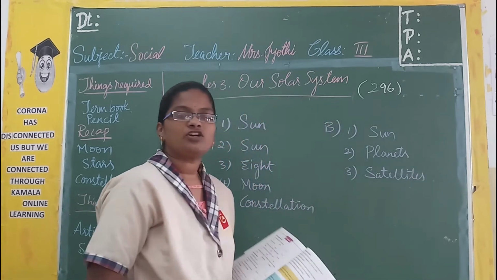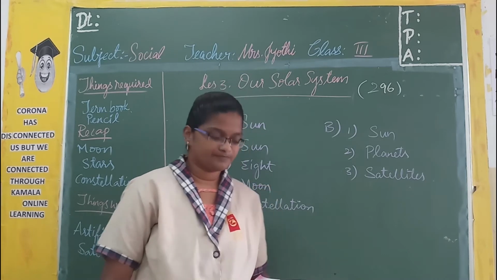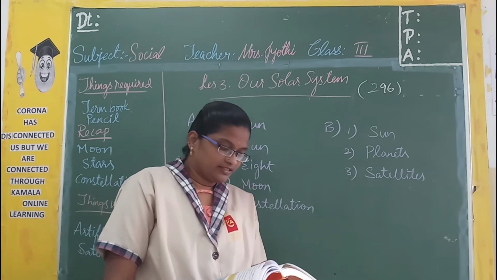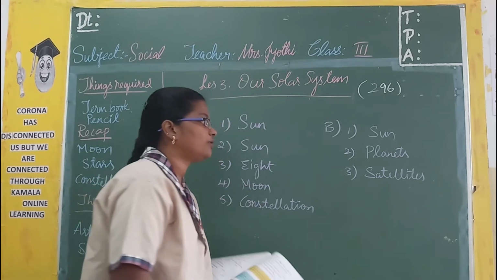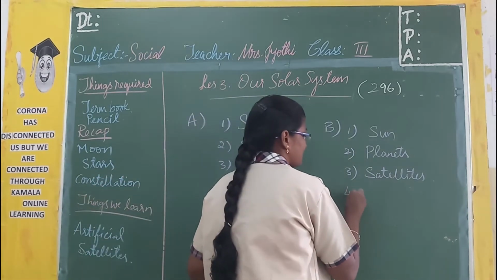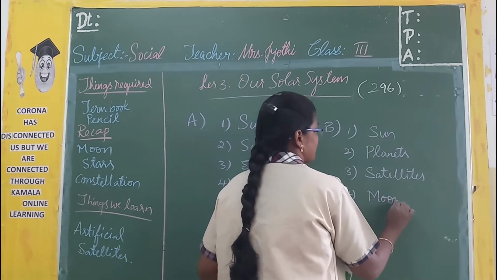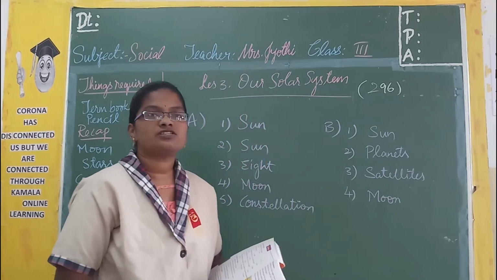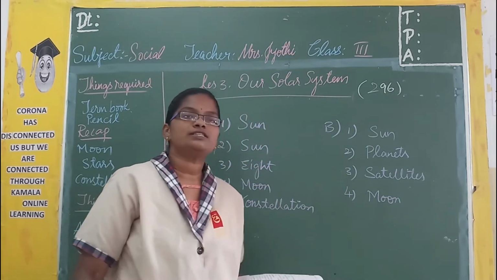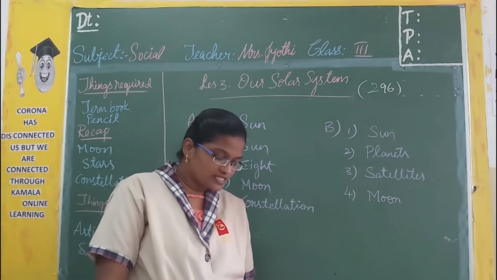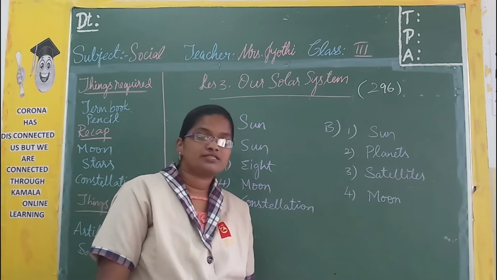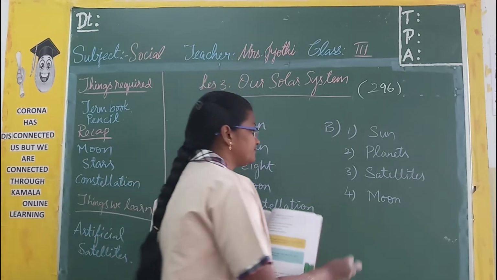And what is the satellite of Earth? It is moon. The fifth largest satellite in the solar system is moon. Among all the natural satellites, moon is the fifth biggest one. Group of stars that form patterns, it is constellation.